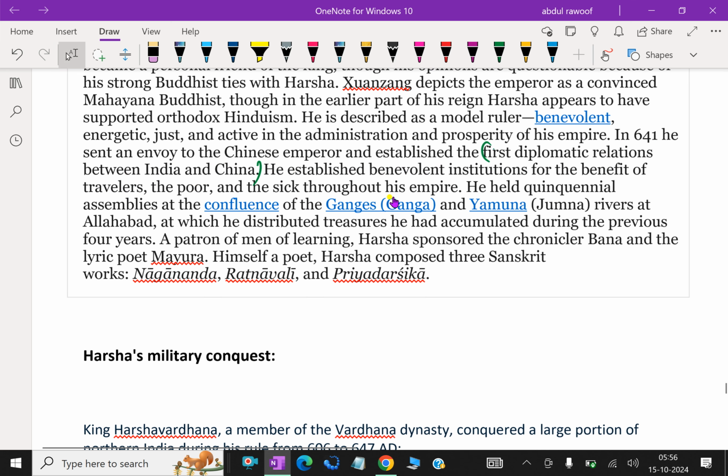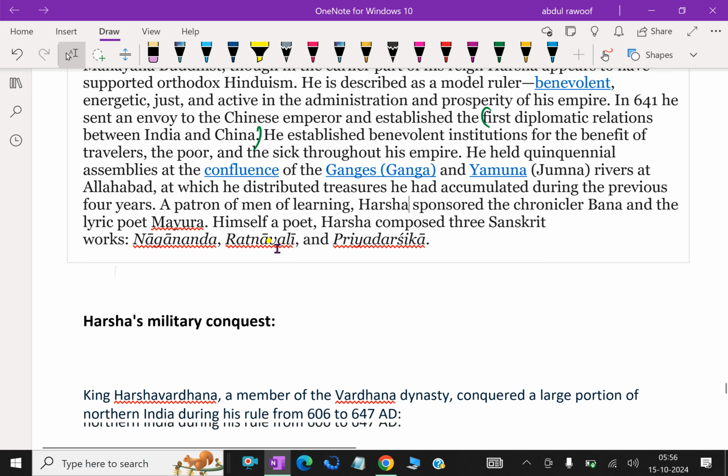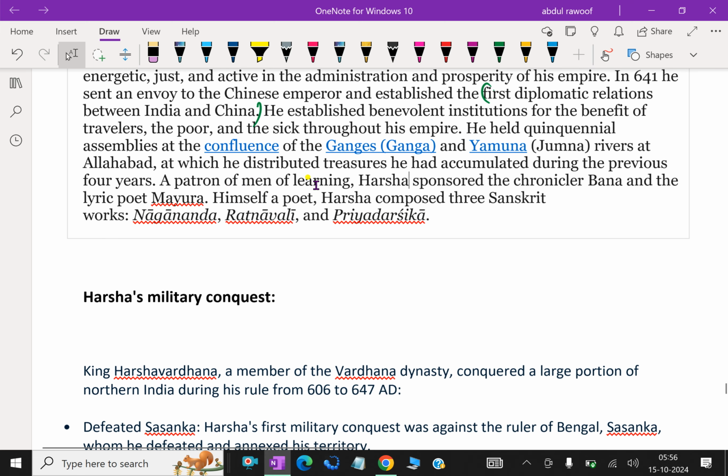He established benevolent institutions for the benefit of travelers, the poor, and the sick throughout his empire. He held quinquennial assemblies at the confluence of the Ganges and Yamuna rivers at Allahabad, at which he distributed the treasures he had accumulated during the previous 4 years.